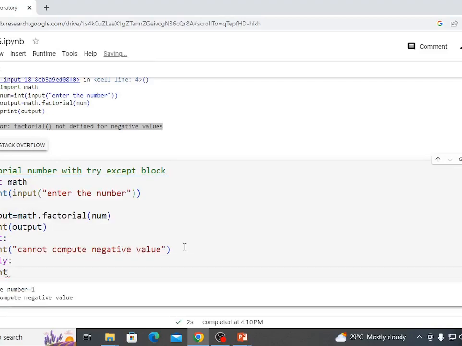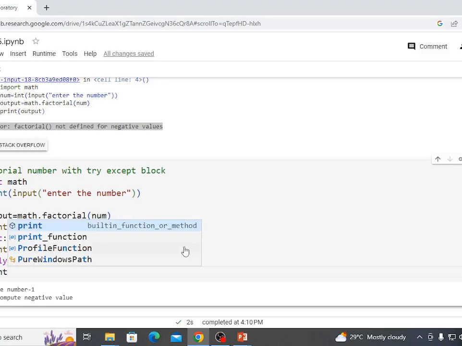In the slide we already discussed that the finally block is executed whether or not the try and except block has errors or any message, every time the finally block will execute.